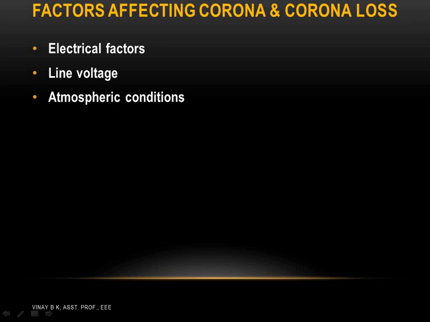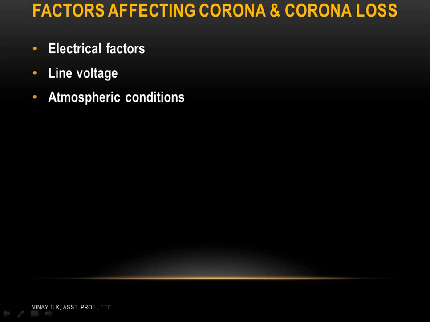The delta value is 1 in standard conditions. If pressure and temperature vary, the delta value also varies.